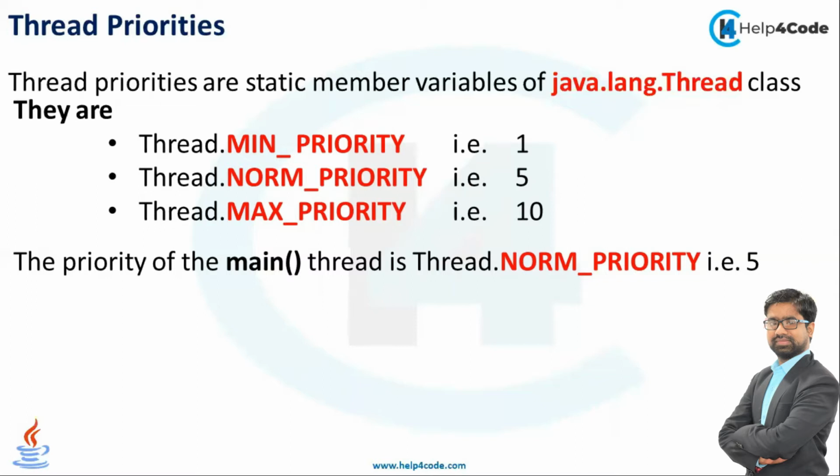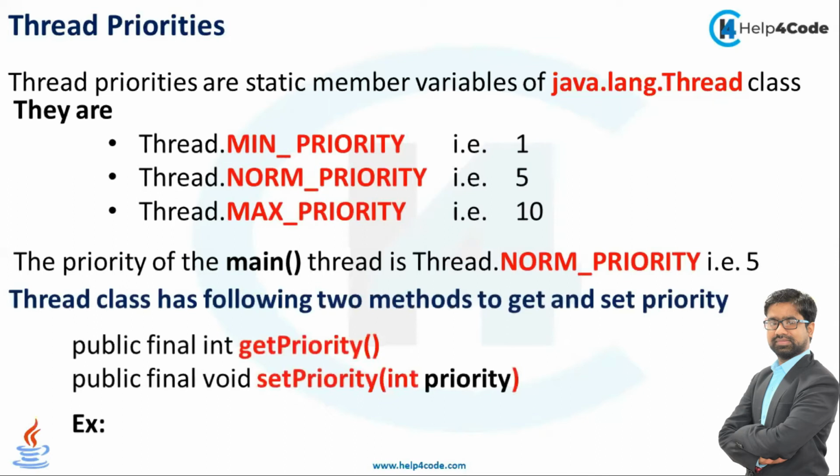So we can assign these constants like MIN_PRIORITY, NORM_PRIORITY, or MAX_PRIORITY. Otherwise, we can use integer values like 1, 2, 3 up to 10. The priority of the main thread is always NORM_PRIORITY, which means it is already set by Thread.NORM_PRIORITY. So by default the priority is 5. Suppose we are creating multiple threads and we have not set any priority. By default the priority is considered NORM_PRIORITY, and NORM_PRIORITY means 5.